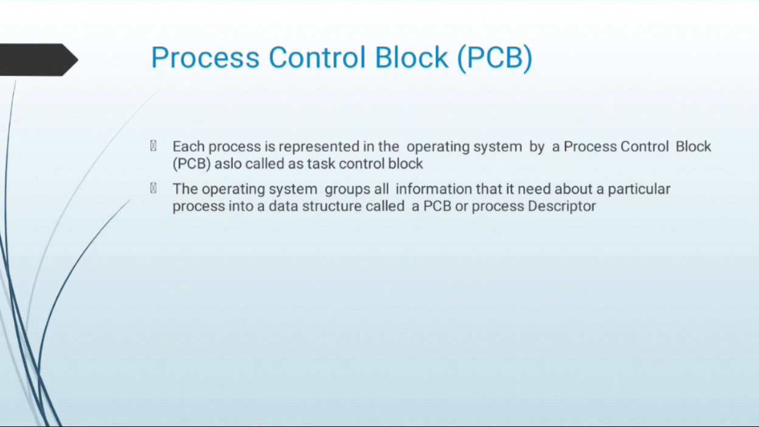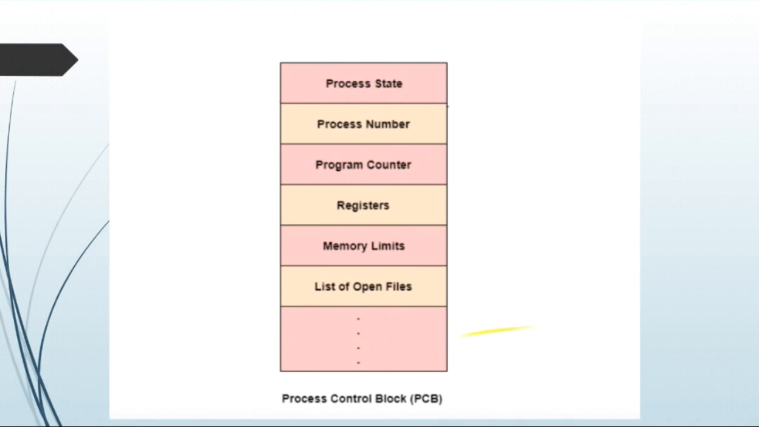Next one is the process control block. Each process is represented in the operating system by a process control block, PCB, also called a task control block. The operating system groups all information that is needed about a particular process into a data structure called a PCB or process descriptor.